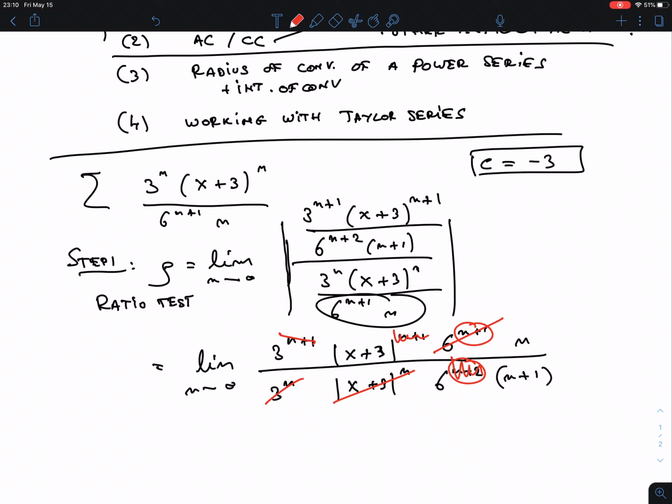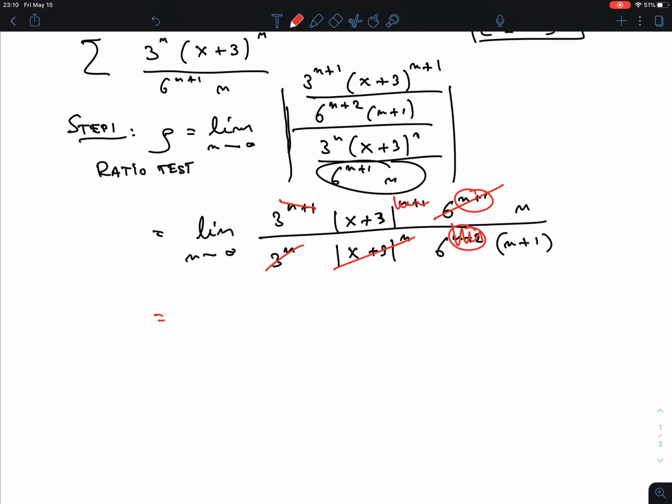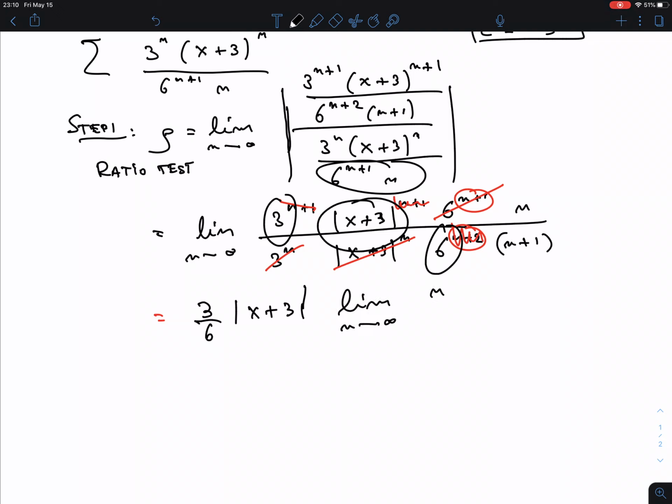Good. So now, what do we have? Let's write out what we have. Going back in black, I have the 3, this 3. I have this 6. I have also the x plus 3, because it doesn't depend on n, so there's no reason to keep it inside the limit. And now I have this n over n plus 1.